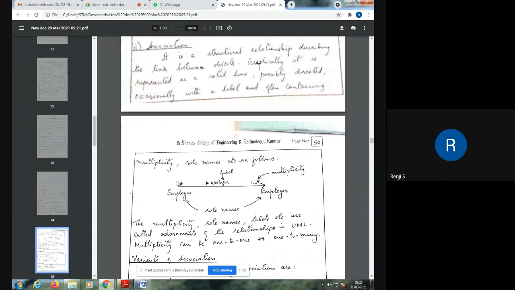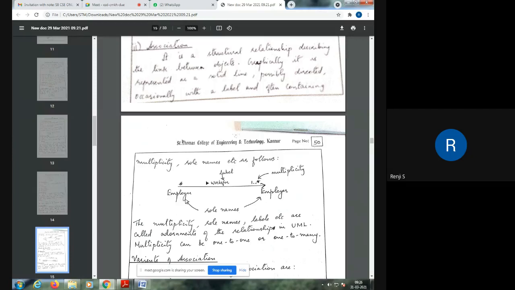Another thing can also be shown near the relationship. I've shown a star and a one-dot-dot-star, and that shows multiplicity or cardinality. That is, there can be many employees working for one or more employers. So everything can be shown in a single relationship.